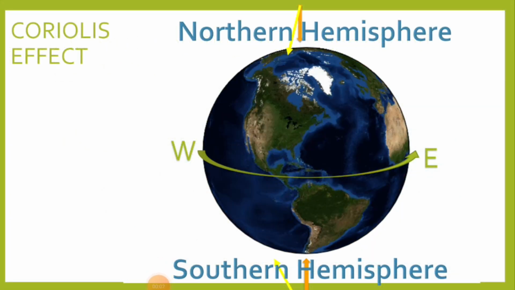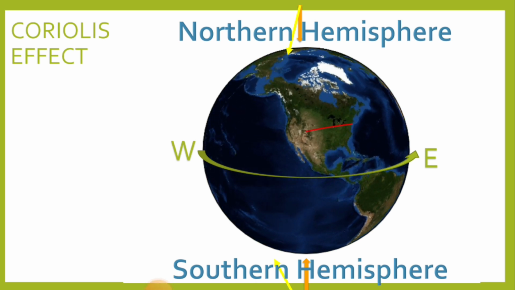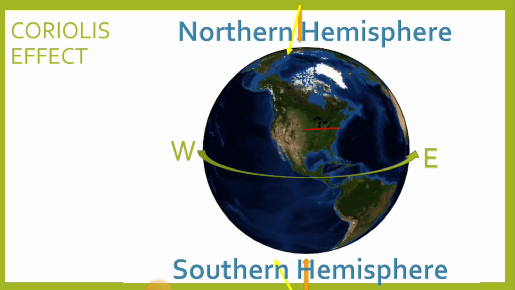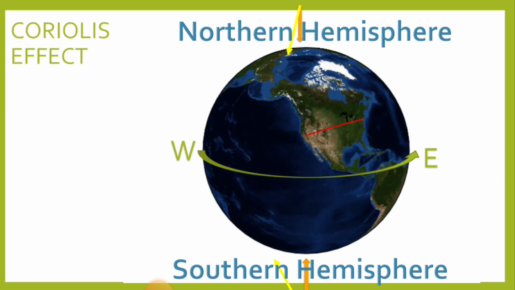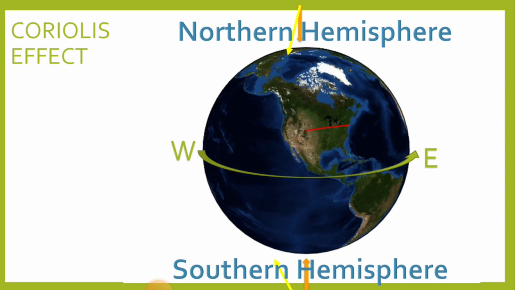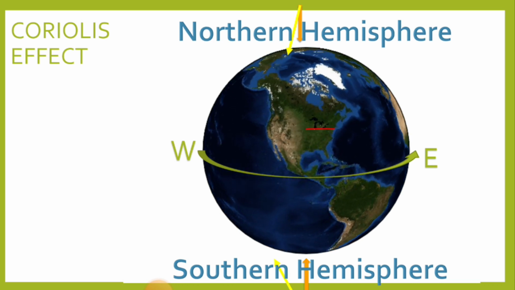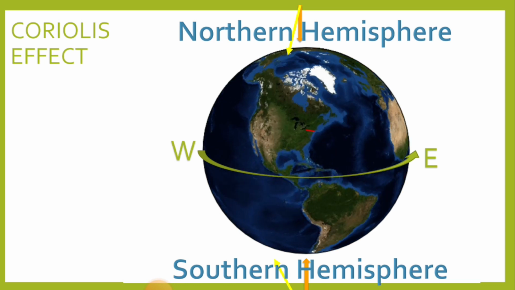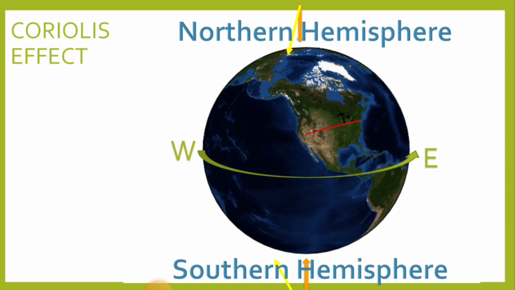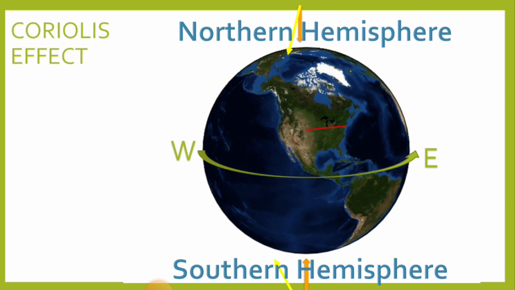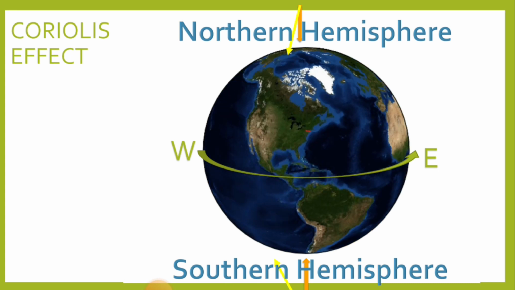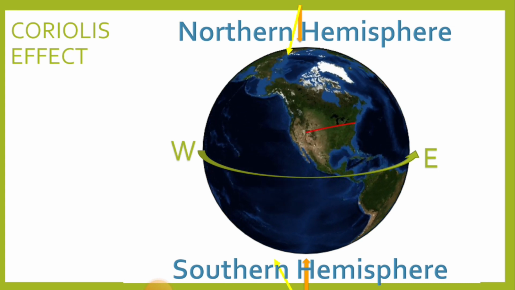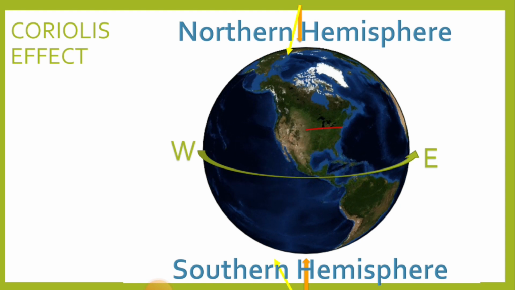Now, the Coriolis effect. We have to understand how the wind direction is affected or deflected by the Coriolis effect. The earth spins on its axis from west to east. Here we can see this clearly, and the earth rotates faster at the equator than at the poles because the earth is wider at the equator. So a point on the equator moves faster than a point situated at the pole.